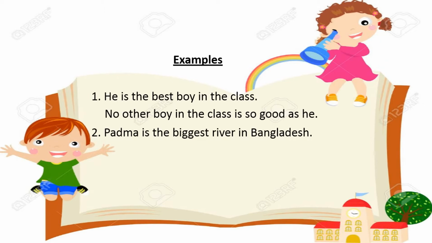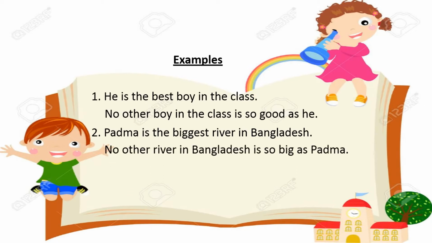Padma is the biggest river in Bangladesh. From the structure we can do it easily. Firstly we write no other, then the next part of the superlative degree. Here the superlative degree is biggest. So no other river in Bangladesh, then the verb is. No other river in Bangladesh is so big. Big is the positive form of biggest, as Padma.